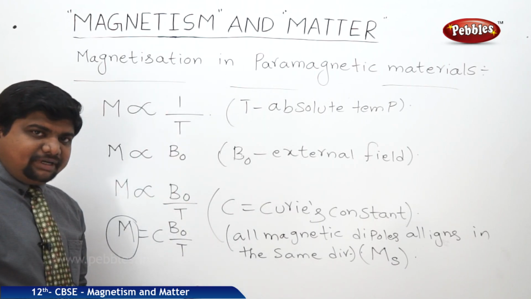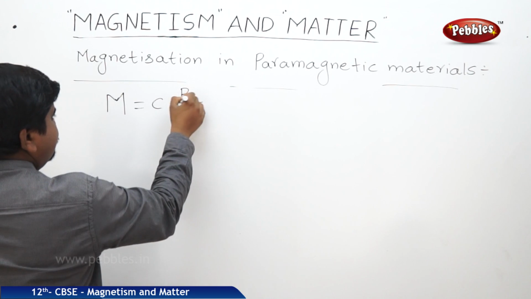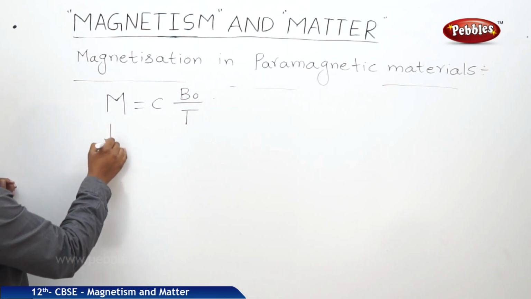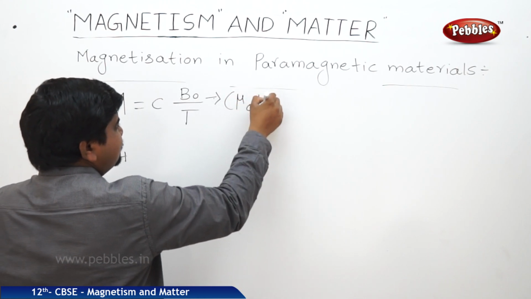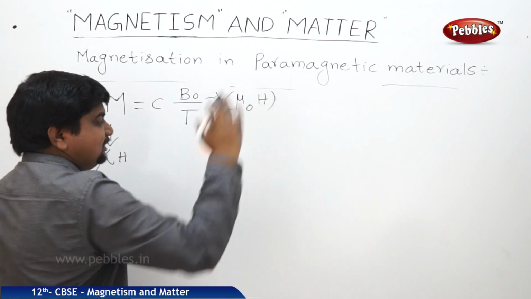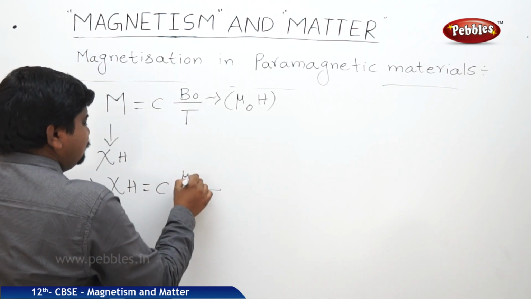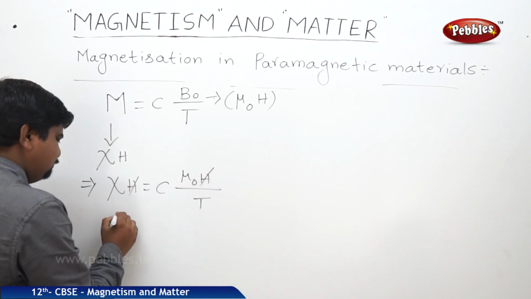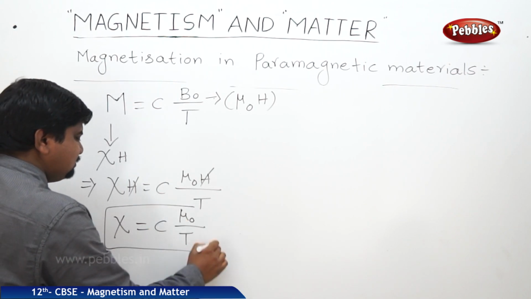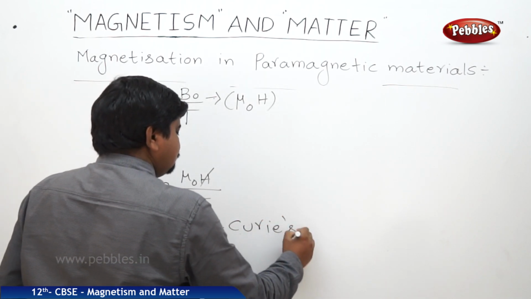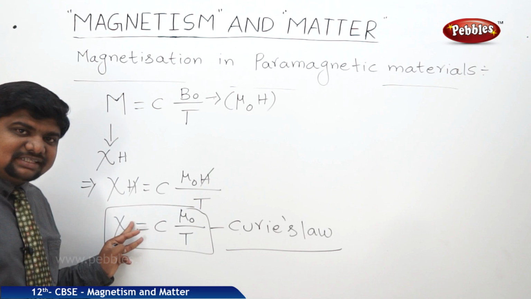This is the derivation part. We know that M is equal to C into B naught by T. We can write M is equal to chi H, and B naught is equal to mu naught H, because B naught is equal to mu naught NI, where NI is equal to H. If we substitute these values, chi H is equal to C into mu naught H by T. The H and H get cancelled, so chi is equal to C mu naught by T. This is called Curie's law, which explains paramagnetism with the help of chi value or susceptibility values.